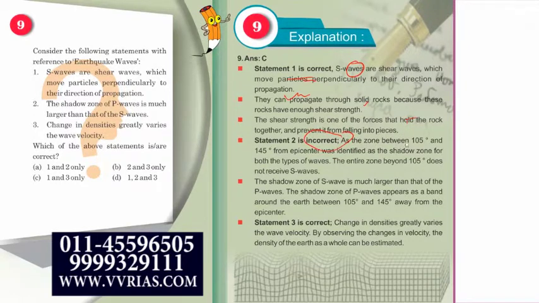The zone between 105 degrees and 145 degrees from the epicenter is identified as the shadow zone for P waves, while the entire zone beyond 105 does not receive S waves. The shadow zone of S waves is much larger than that of P waves. Is this clear? So now let us move on to the next question.